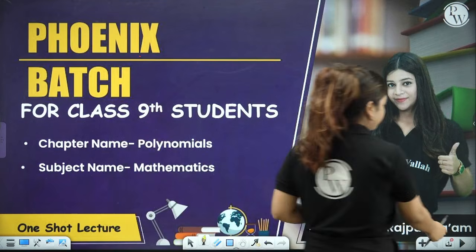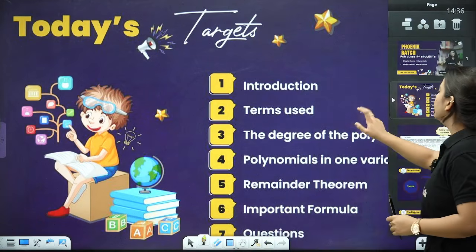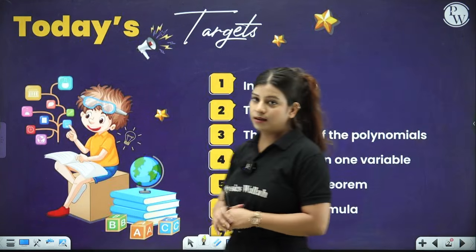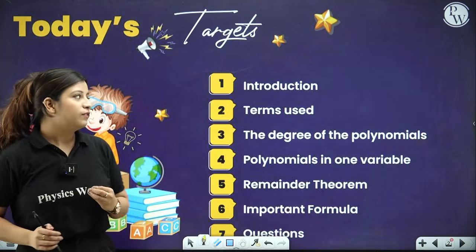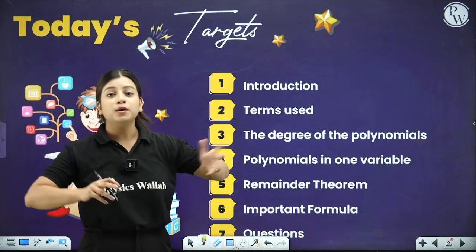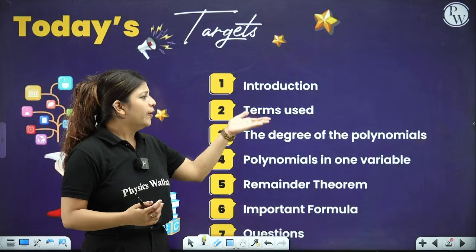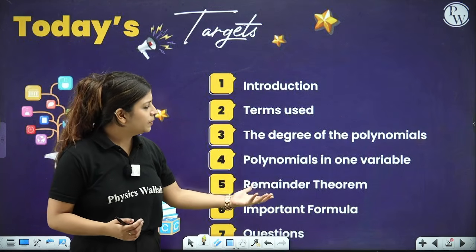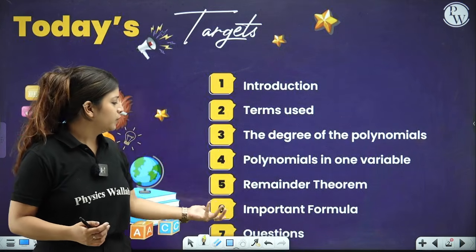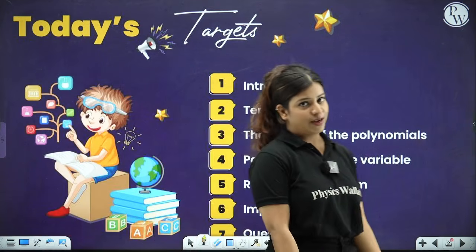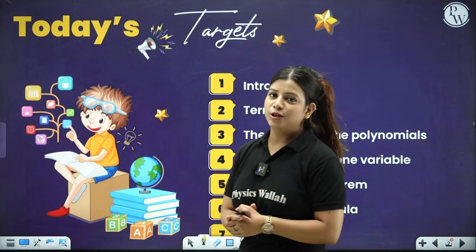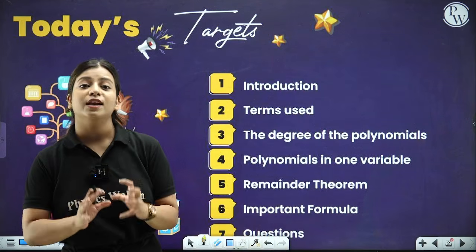So this is one thing that you have to keep in mind. Let's start with the very first thing, that is our today's target. Of course, if we are starting with polynomials, we are going to learn what polynomials are. Going ahead, the terms used, the degree, polynomials in one variable, remainder theorem, important formulas and some questions, along with the algebraic identities that are given in your syllabus.